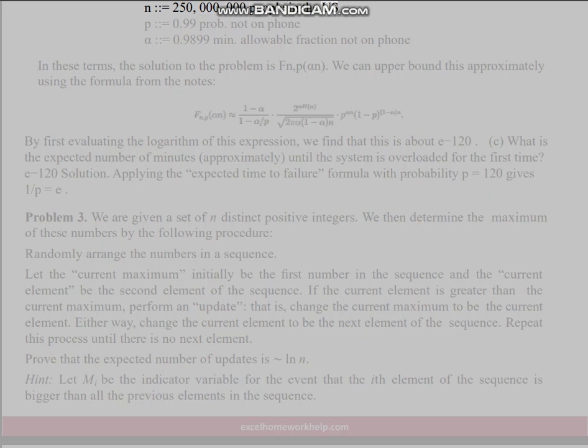N equals 250,000 people in the USP, equals 0.99 probability not on phone. Alpha equals 0.99, the allowable fraction not on phone. In these terms, the solution to the problem is f(p, alpha n). We can upper bound this approximately using the formula from the notes. By first evaluating the logarithm of this expression, we find that this is about e^-120.